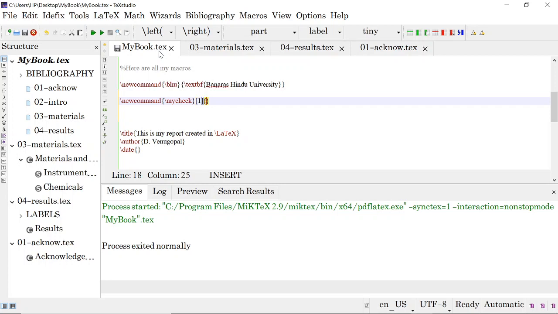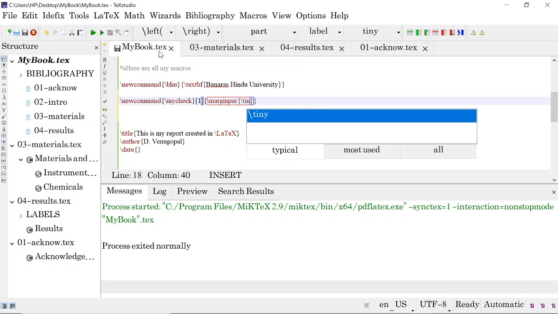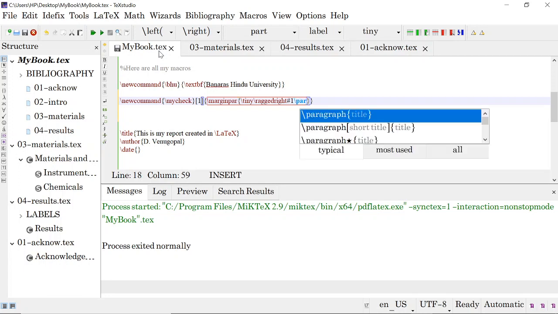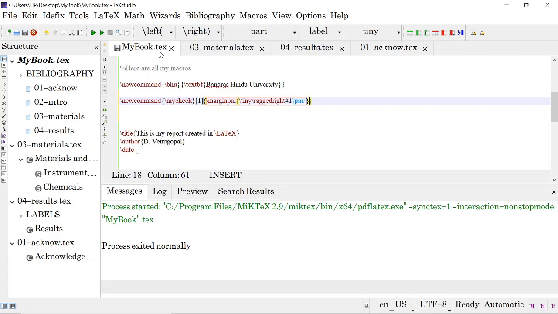I am using only one argument, so I will put it like this, and then write it here. I am writing it in the marginpar, okay. Marginpar I am writing using a tiny size. Now ragged right, okay. Then whatever matter we want to typeset, the number one argument will come here, and I am putting simply a small par here, okay. So this is properly checked.